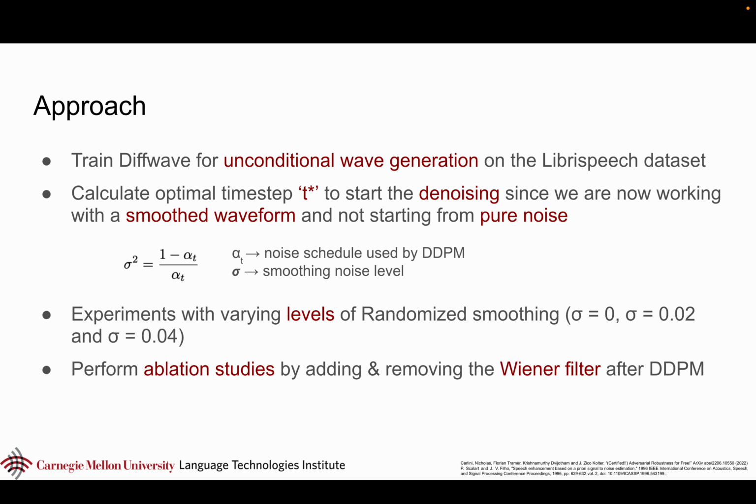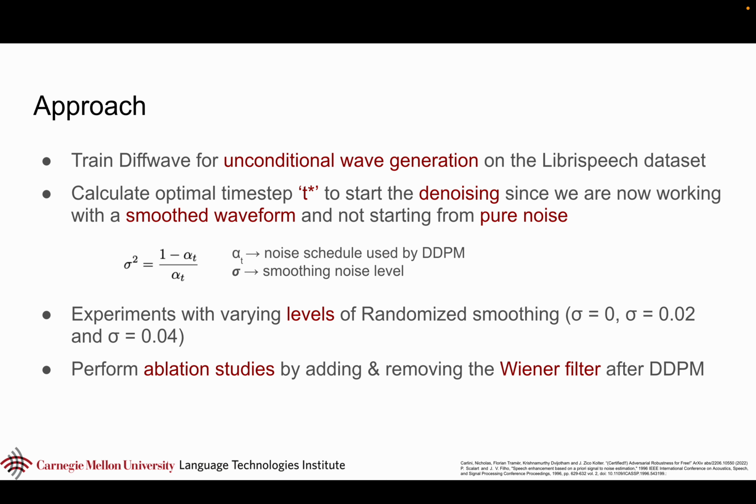So the approach is to train DiffWave, which is the DDPM model we choose, for unconditional wave generation on the LibriSpeech dataset. We do unconditional because we are in the waveform domain and the attacks are also in the waveform domain. We calculate the optimal time step t star to start the denoising process because we are not dealing with pure noise. We're dealing with a smooth waveform. So we calculate the optimal time step using sigma star squared equals (1 minus alpha t) by alpha t, where alpha t is the noise schedule that is used by the DDPM.